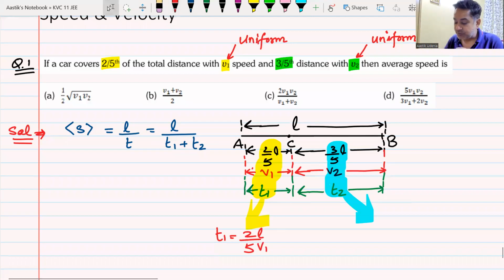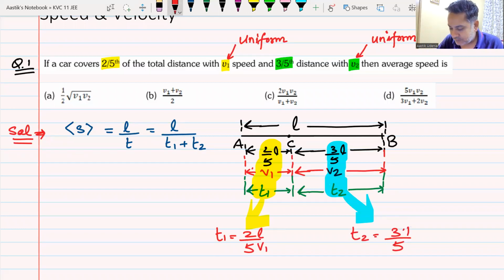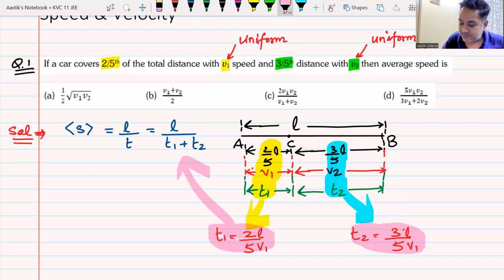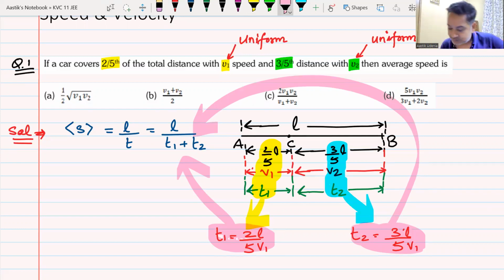Similarly, we have t2 as 3 by 5 L by v2. Do we all understand this? Everyone in the class? You just take both of these values and put them here, which I am not going to do for you because then you will not be doing anything in this question.